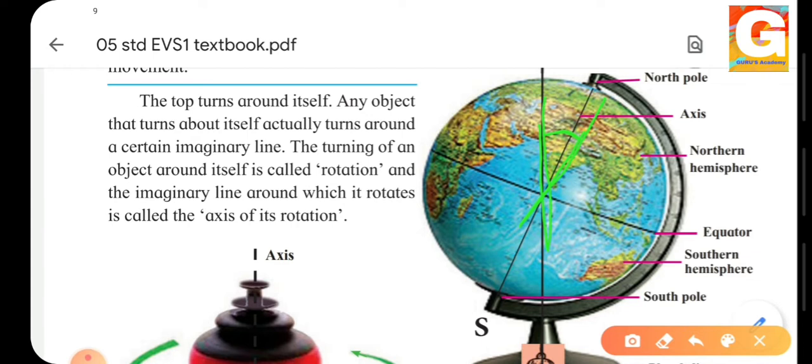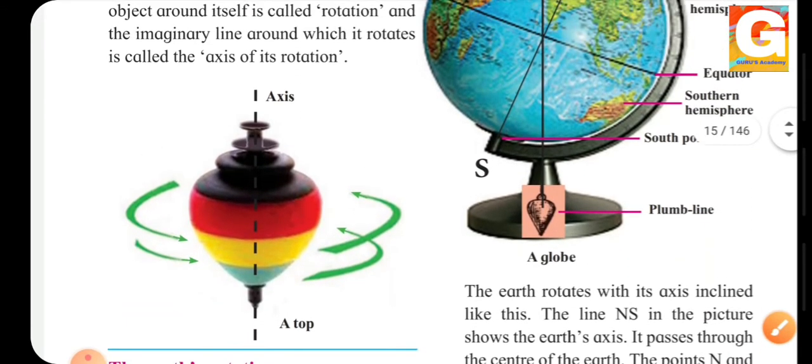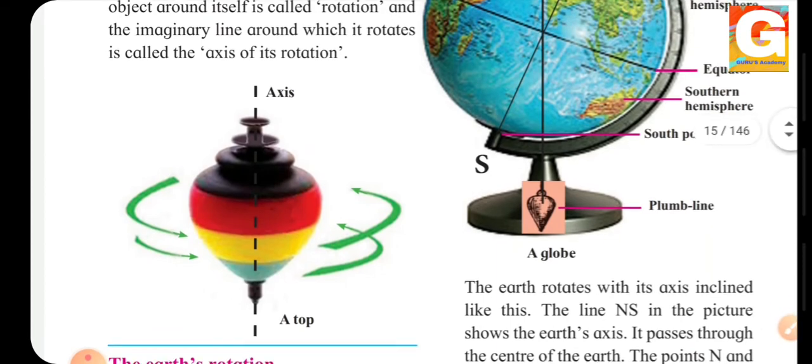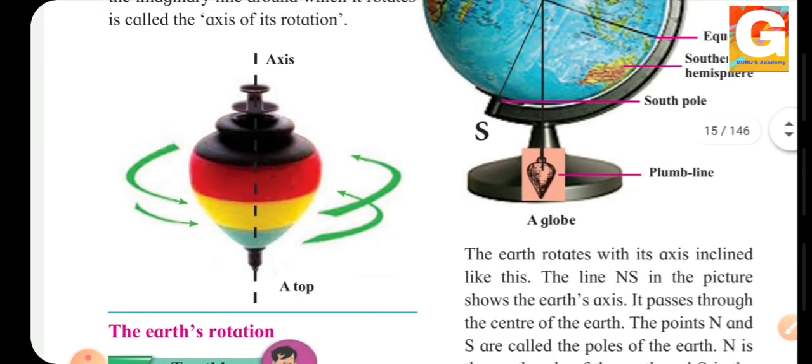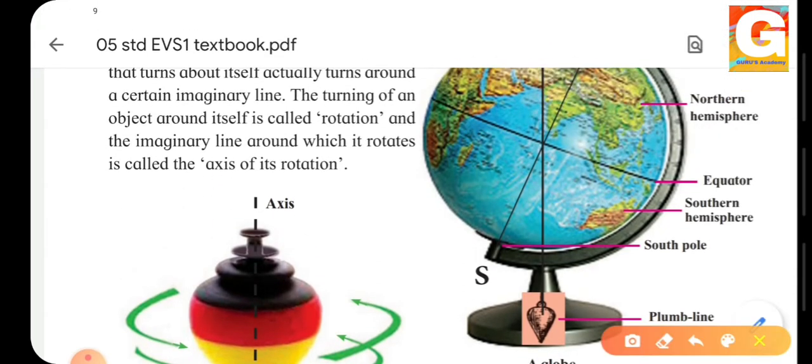Whenever you observe the globe, you can see that the globe, where it is held, is tilted to one side. That means the earth is revolving in the same manner around the sun. The earth rotates with its axis inclined like this. Yes, we have just seen that in the picture. So the line NS in the picture shows the earth's axis. Yes, we can see this in the picture.